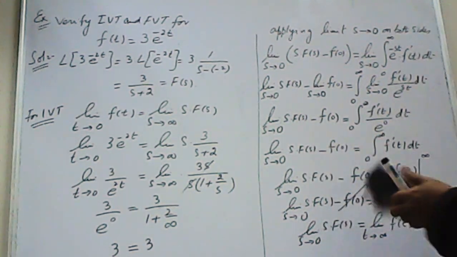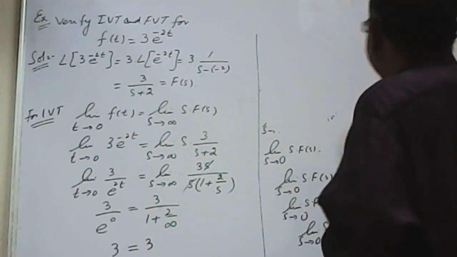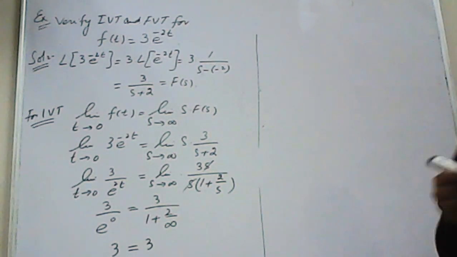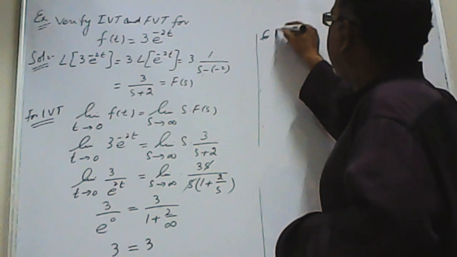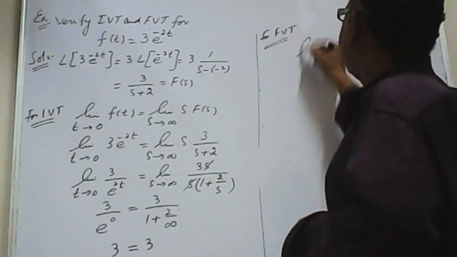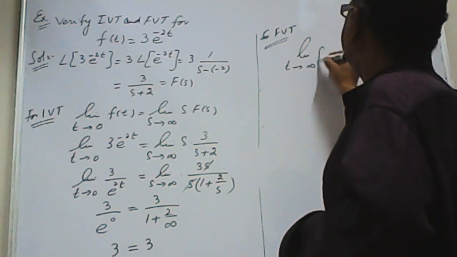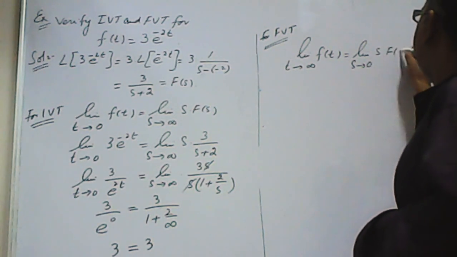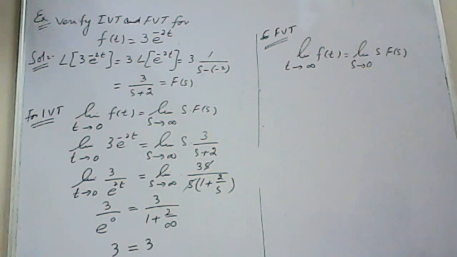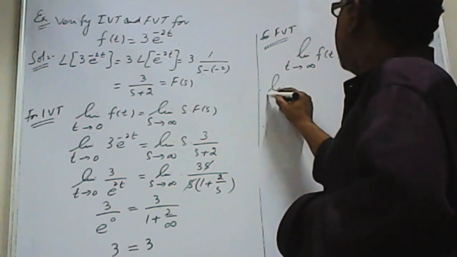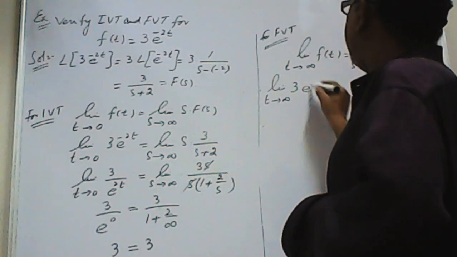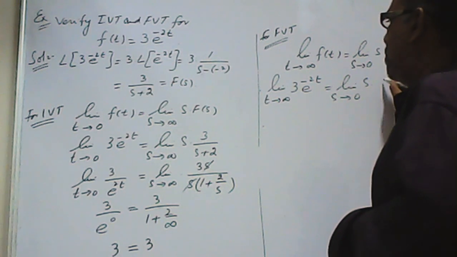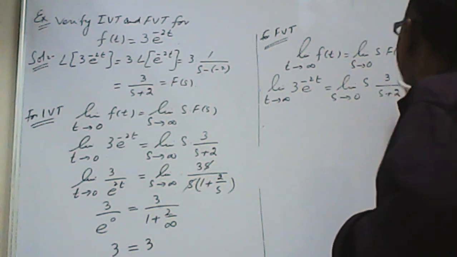So if I apply the final value theorem on the same question, then I know that the statement of the final value theorem is limit t tends to infinity, f of t is equal to limit s tends to 0, s into function of s. Again substituting all these things, limit t tends to infinity, 3 e power minus 2t is equal to limit s tends to 0, s into 3 upon s plus 2.